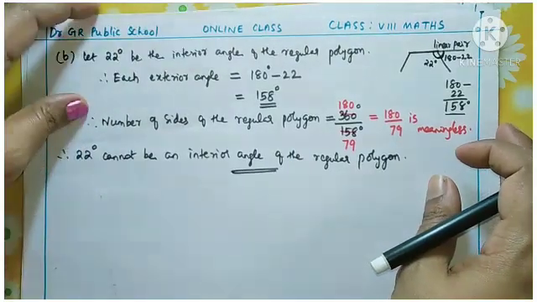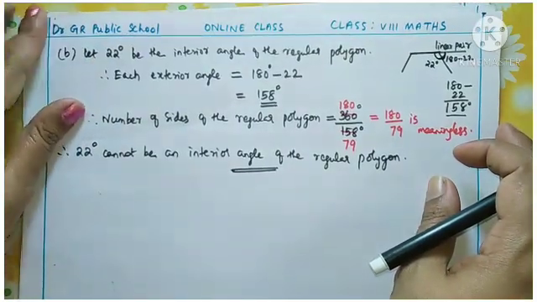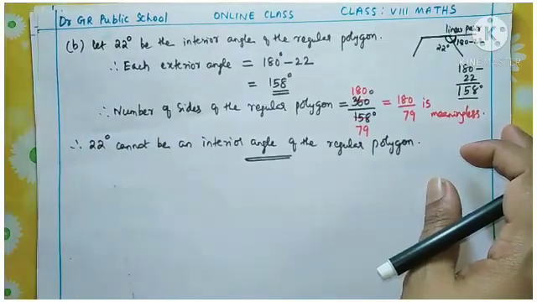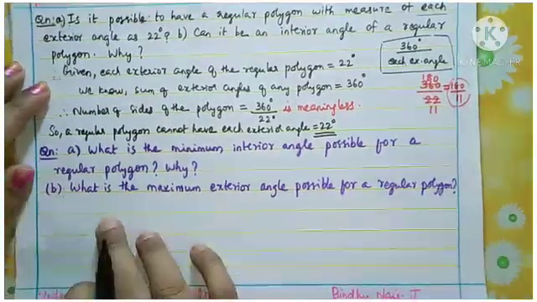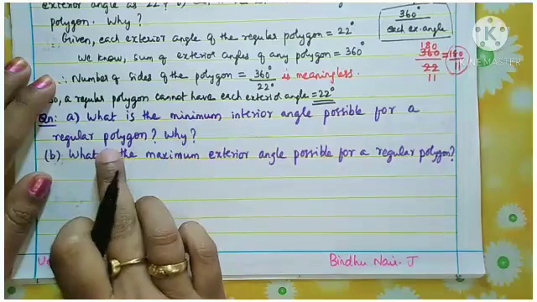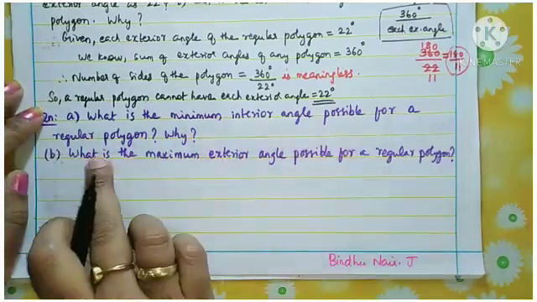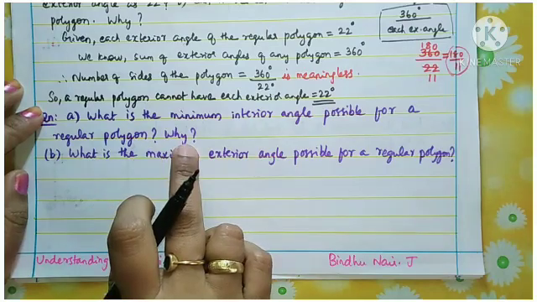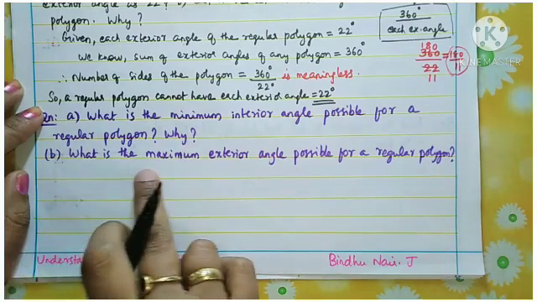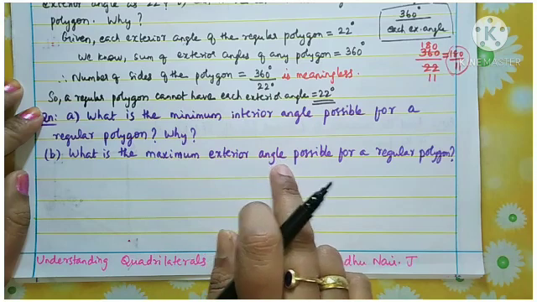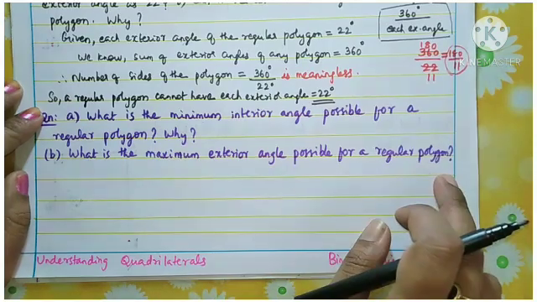Yes. Now you need to see one more question here. So let us see that. Now here is the second question. All of you see here. What is the minimum interior angle possible for a regular polygon? Why? Second part, what is the maximum exterior angle possible for a regular polygon?